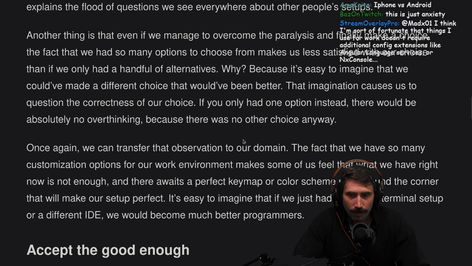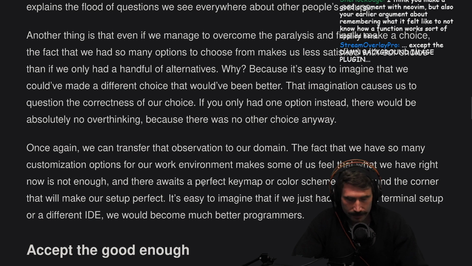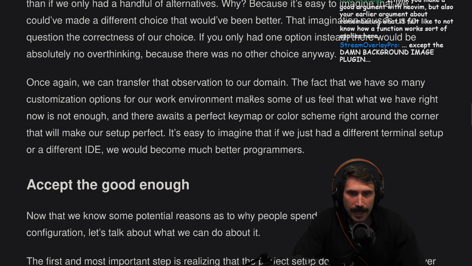Just wait till you're so frustrated with something. Wait till you have a defined set of goals. Achieve goals. Move on, right? Once again, we can transfer that observation to our domain.